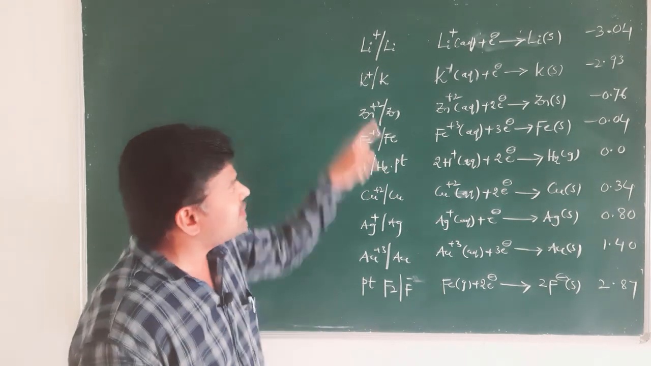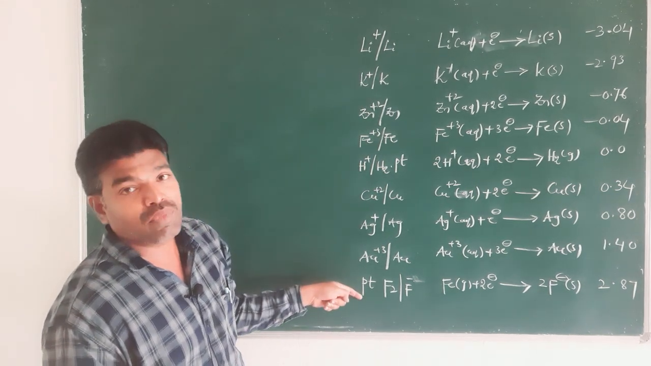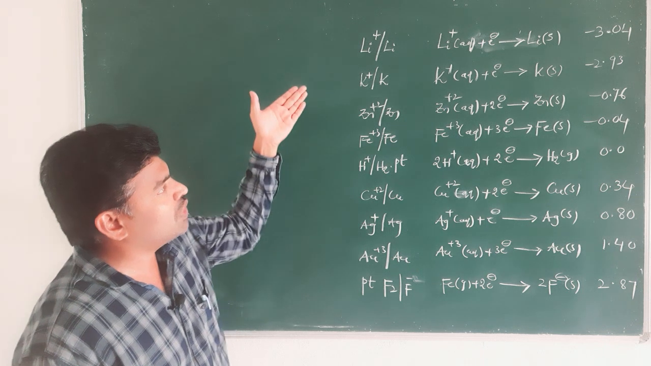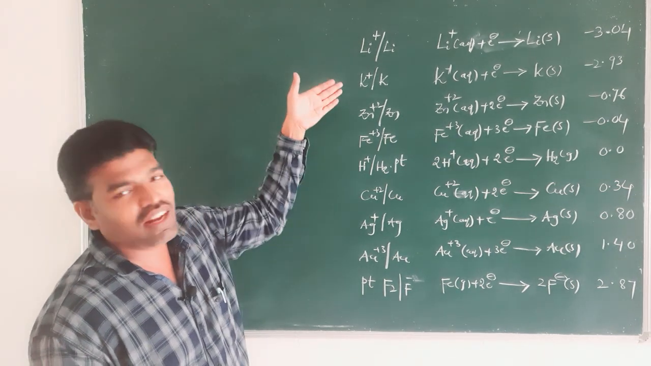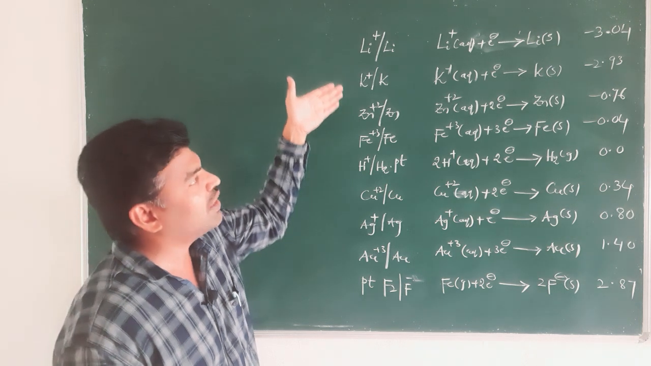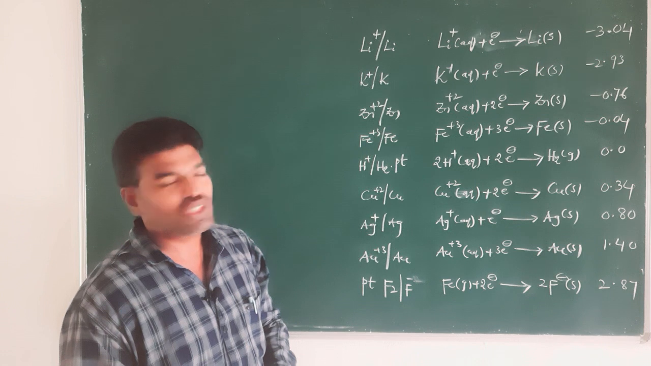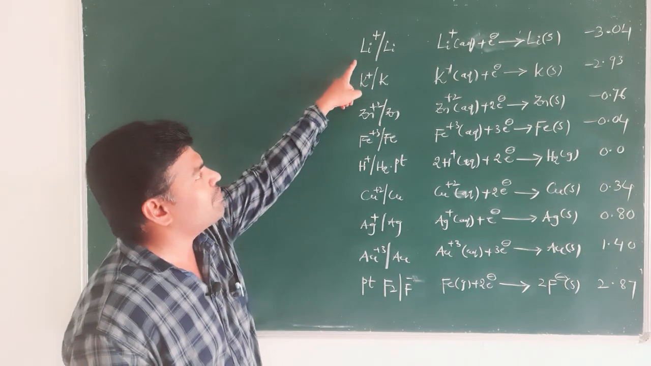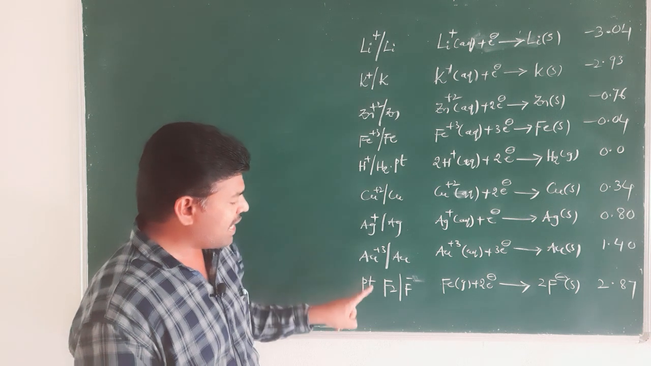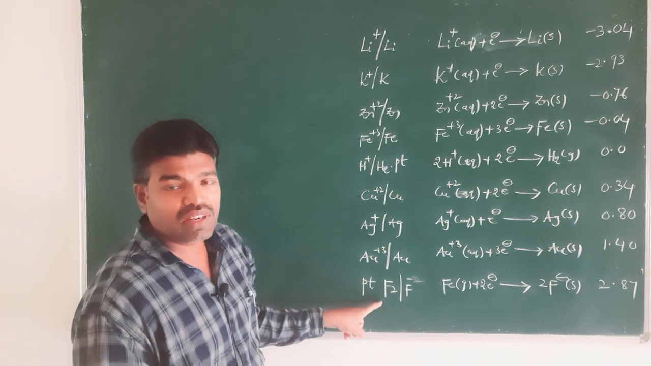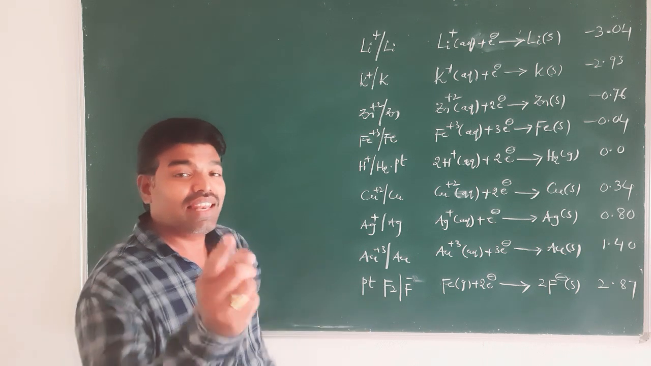So, here is the electrochemical series. You can find the electrochemical series. I could not provide the total electrochemical series. To understand or to explain the concept, I am confined to certain metals only. So, here lithium is at the top of the electrochemical series, and the non-metal fluorine is at the bottom of the electrochemical series.